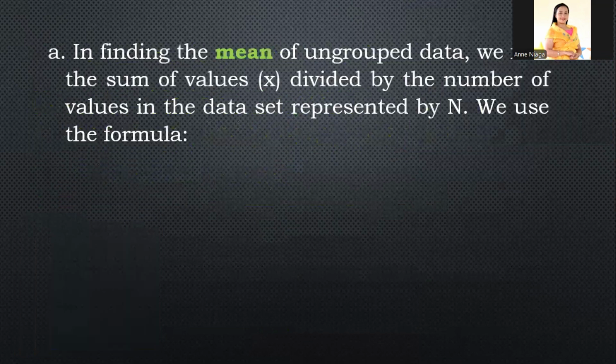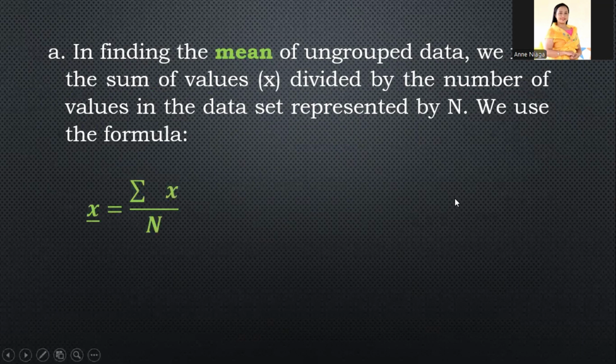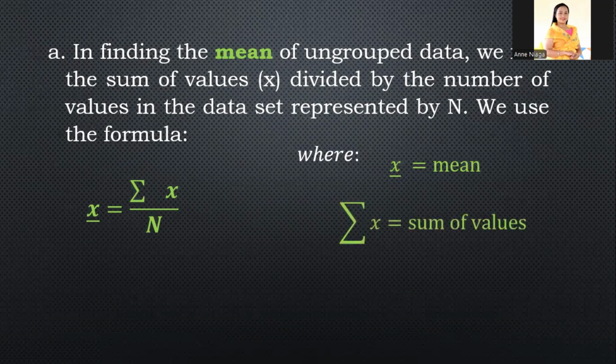Okay, so in finding the mean of an ungrouped data, we find the sum of values divided by the number of values in the data set represented by n. Okay, so we use the formula. This formula, mean, that is x-bar, is equal to the sum of x divided by n, where x-bar is equal to mean, and the sum of x is the sum of values, and n is the number of values, kung ilan yung values.